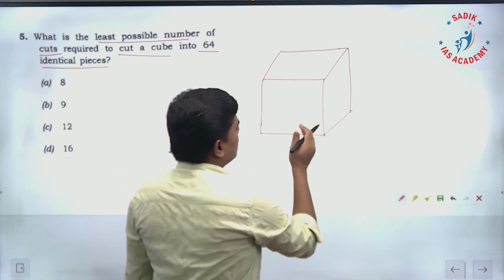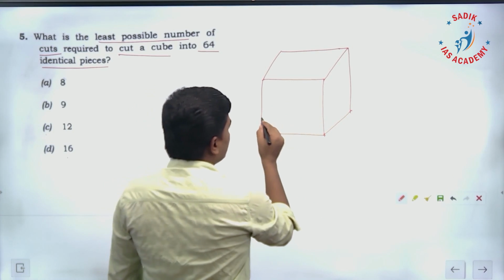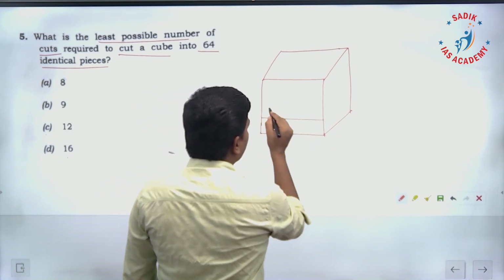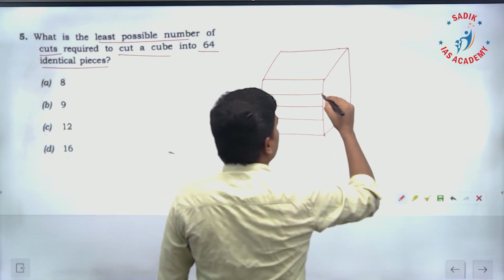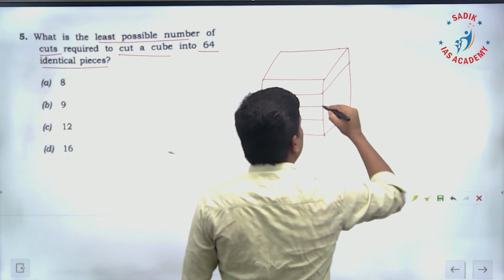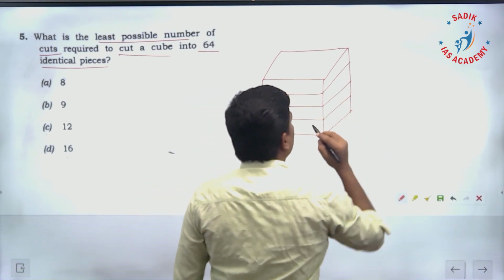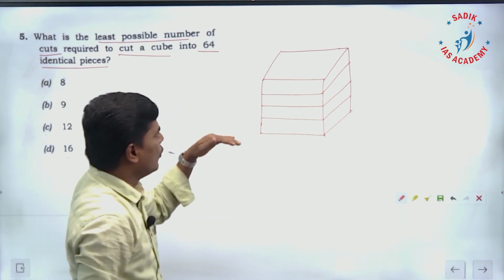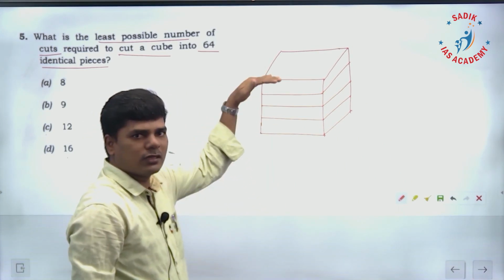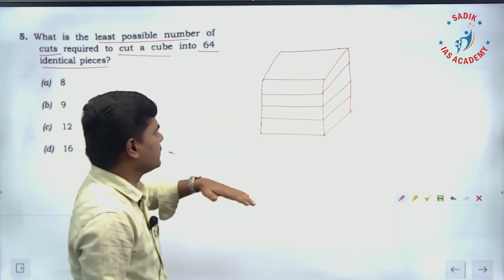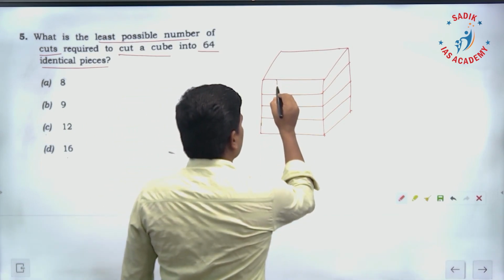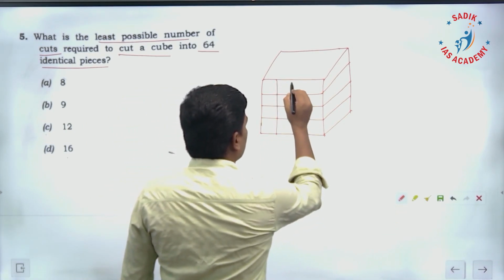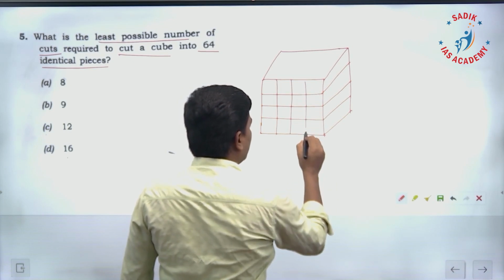First, in this given cube, if I make these three cuts, it will give 4 cuboids, right? We are making cuts like this. Next, I will make cuts like this, 3 cuts again, 1, 2, 3.